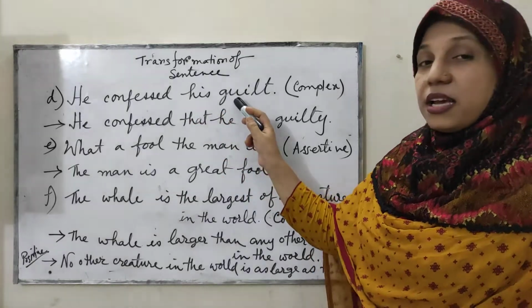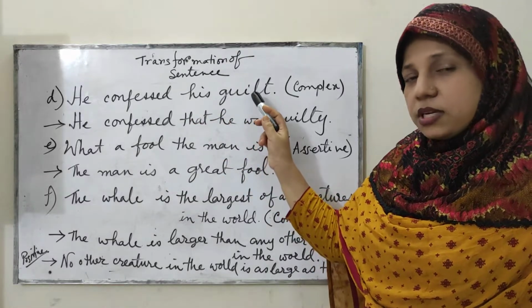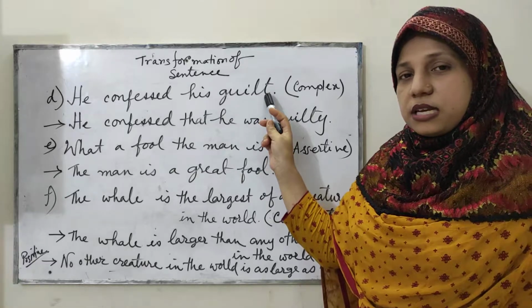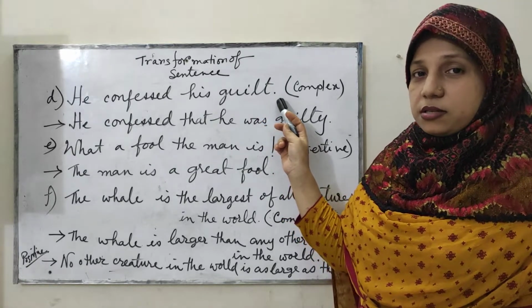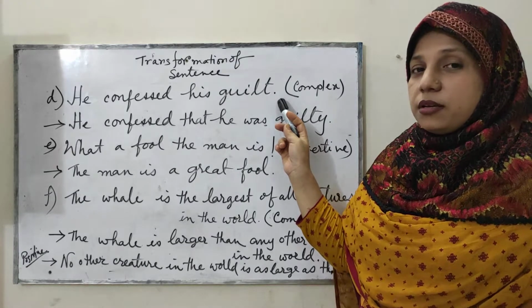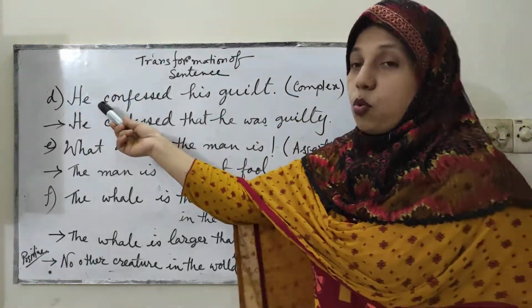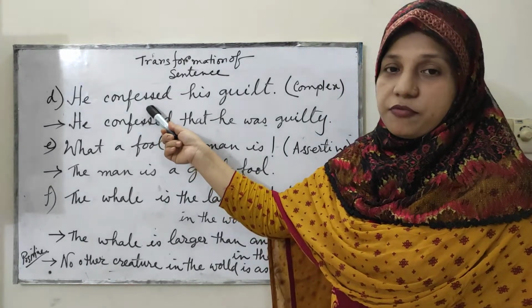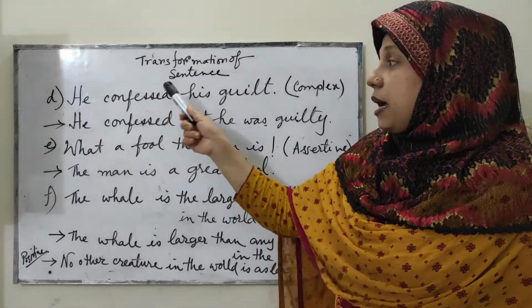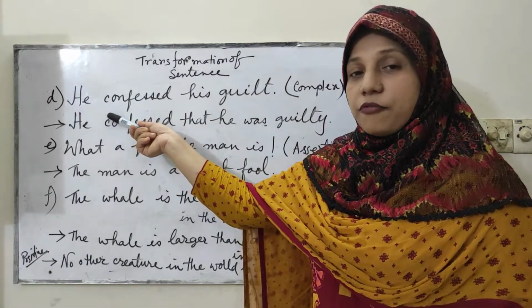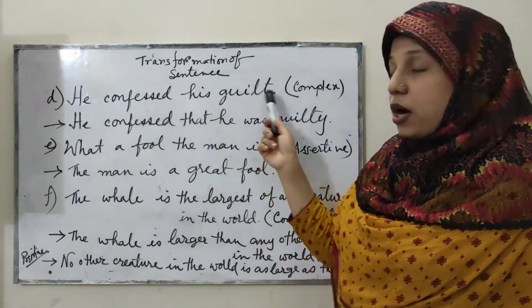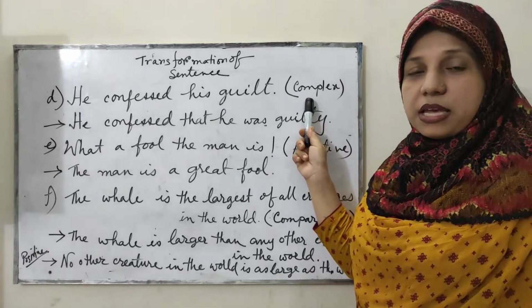He confessed his guilt. Can you tell me what sentence this is? Is this a simple, complex or compound sentence? You see here, there is only one subject and one finite verb, and this is the object here. So this is, of course, a simple sentence. And what do we have to make it? You have to make it complex.